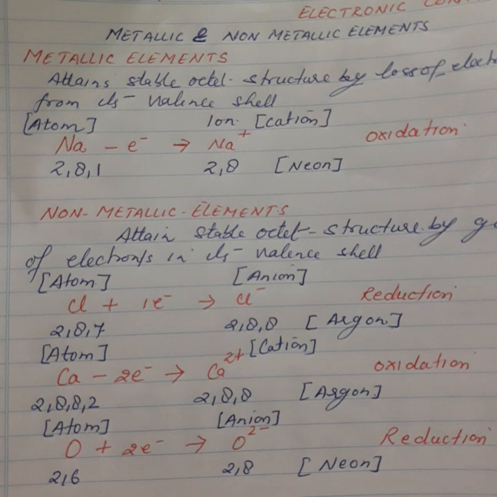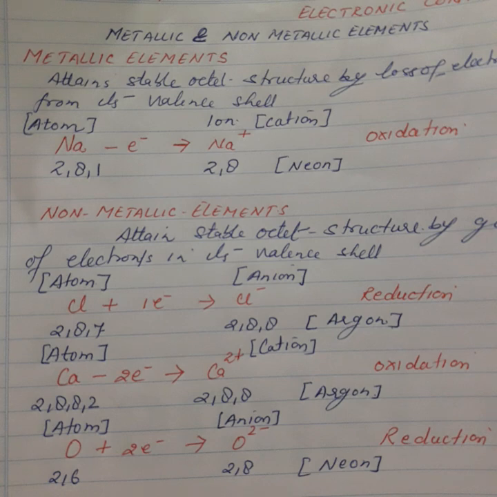Calcium and oxygen. The electronic configuration of calcium is what? 2 8 8 2. So by losing 2 electrons, it will obtain the stable electronic configuration of the nearest noble gas, that is argon, with the formation of the calcium ion, Ca2+. One electron loss, 1 plus; 2 electrons loss, 2 plus. So calcium will form the calcium ion by the loss of 2 electrons. This process is known as oxidation.